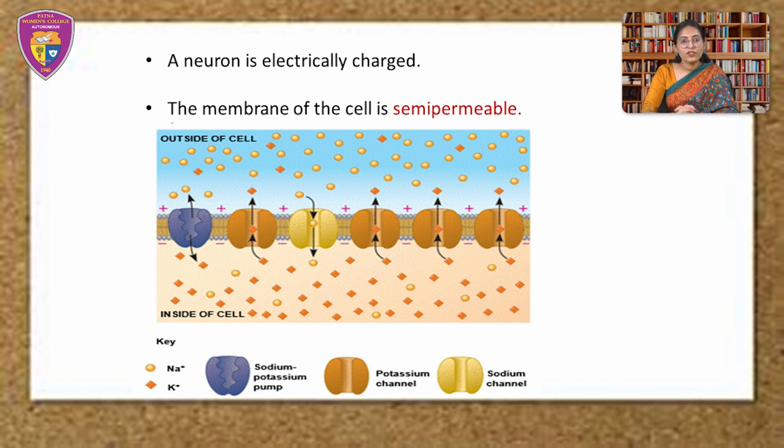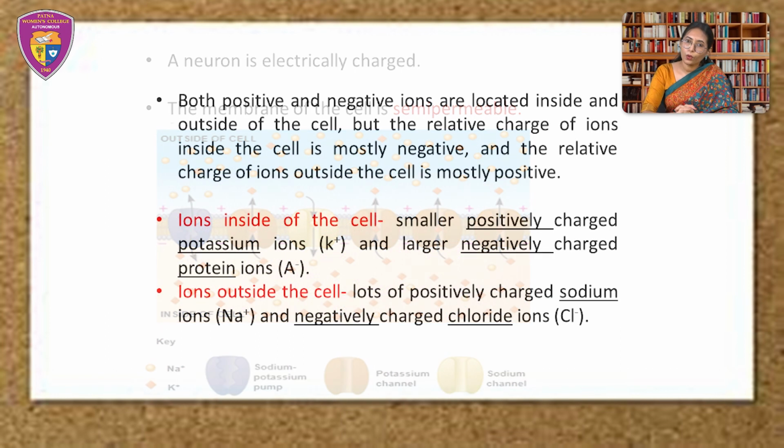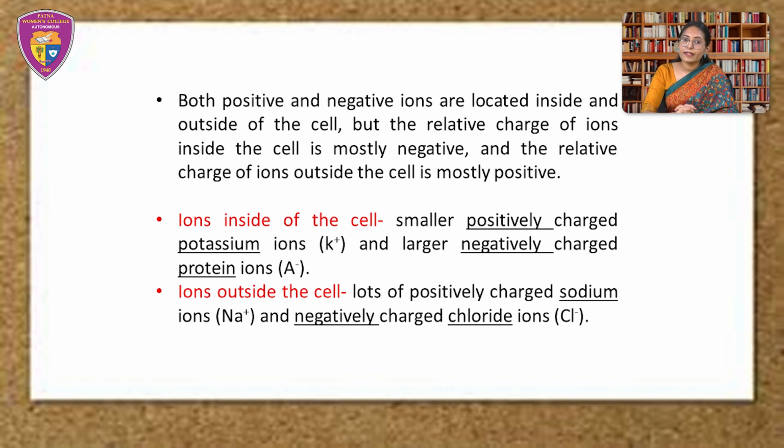But many of these channels are gated, or in other words, they open or close based on the electrical potential of the membrane. Although both positive and negative ions are located inside and outside of the cell, the relative charge of ions inside the cell is mostly negative, and the relative charge of ions outside the cell is mostly positive. Now, which ions are present inside and which are outside?